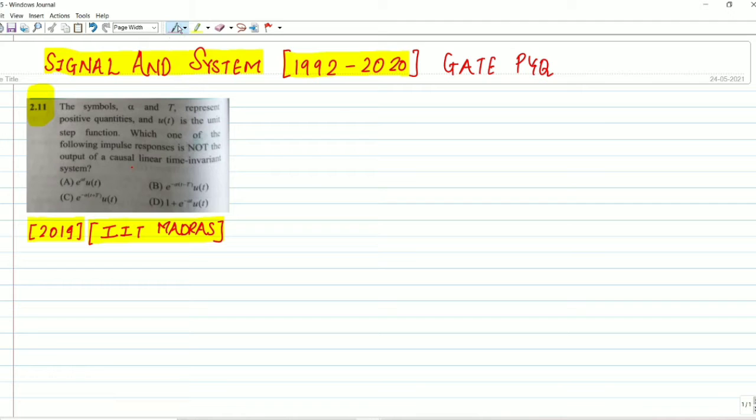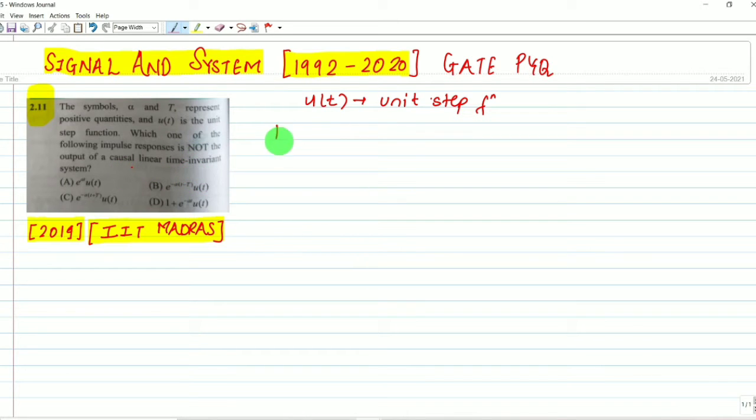What is given in the question? The symbols alpha and T represent positive quantities, and u(t) is a unit step function. Which of the following impulse responses is not the output of a causal LTI system?